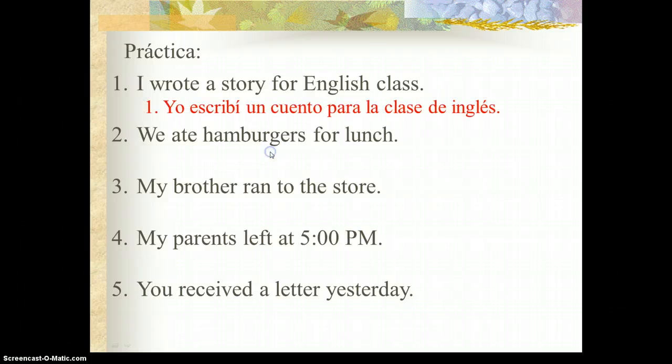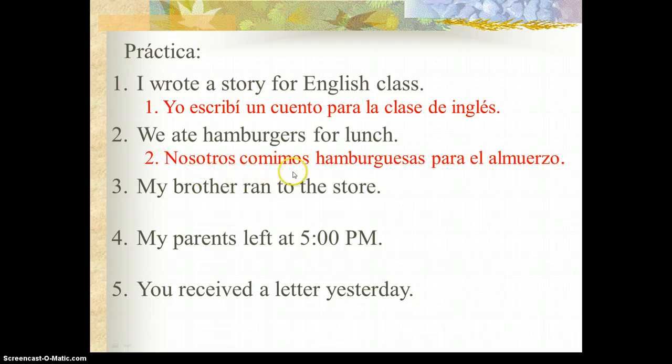Número 1. Yo escribí un cuento para la clase de inglés. Número 2. Nosotros comimos hamburguesas para el almuerzo. Remember, in the nosotros form, ER verbs are going to change to imos. IR verbs are already imos in the present tense, so they're the same in the preterite.